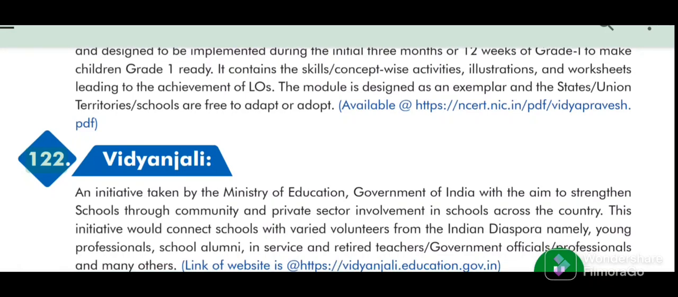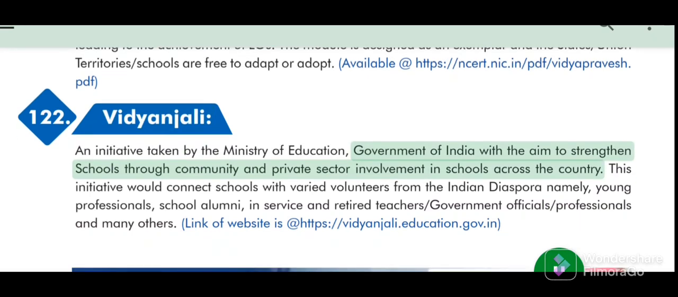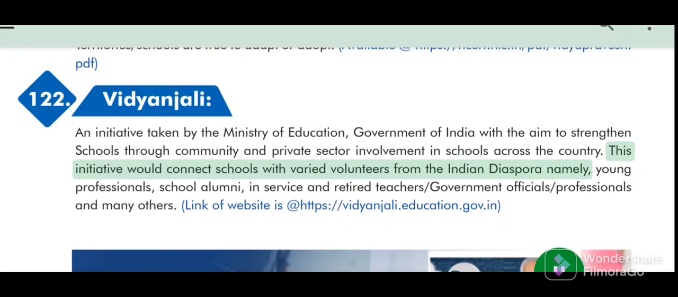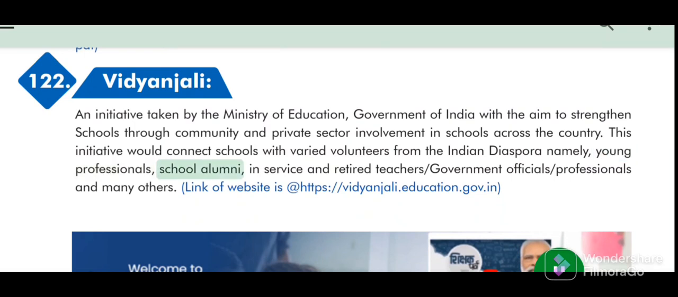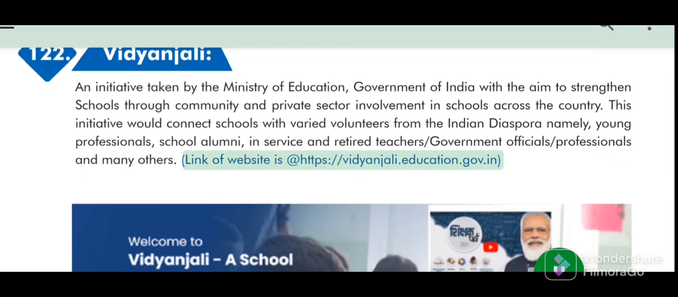122. Vidyanjali, an initiative taken by the Ministry of Education, Government of India with the aim to strengthen schools through community and private sector involvement in schools across the country. This initiative would connect schools with varied volunteers from the Indian diaspora, namely, young professionals, school alumni, in-service and retired teachers, government officials, professionals and many others. Link of website is at web links.